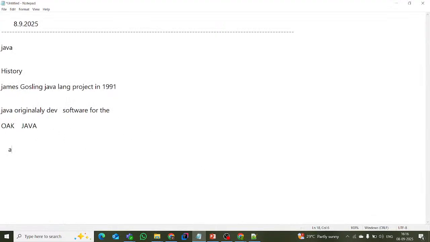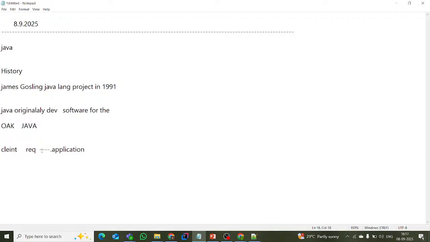Suppose I want to create one application. That application might be anything, like MS Word, or mobile apps, anything. That is my goal. For that purpose, I have a requirement: I have to create one application, which may be an app or a web application. Who will give the requirements? Nothing but the client. The client has some requirement.